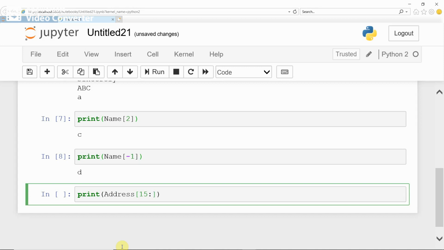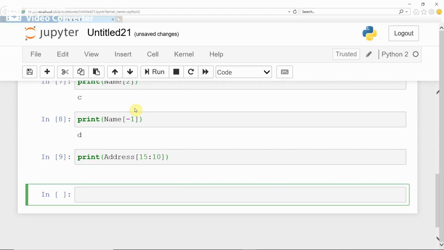How many characters do you want to extract? 10 characters? How many characters are there till the last index? Here you have to give till what last index? Okay, if you give 10 now, it won't display 15 to the next 10 characters.